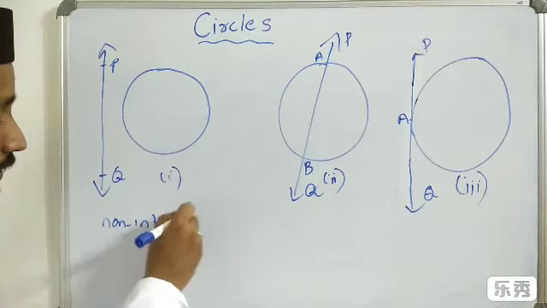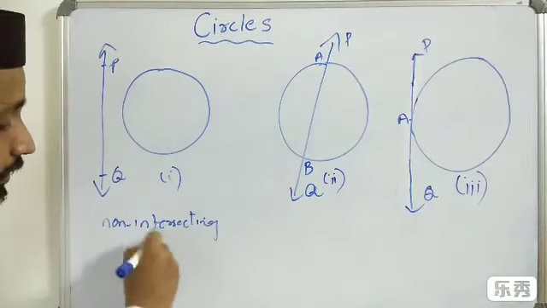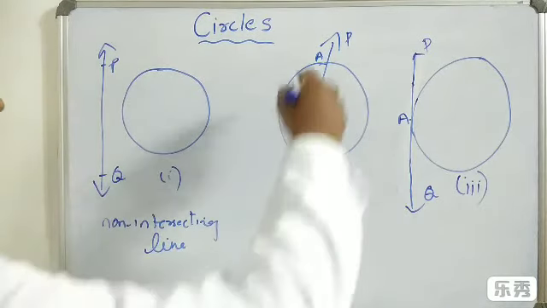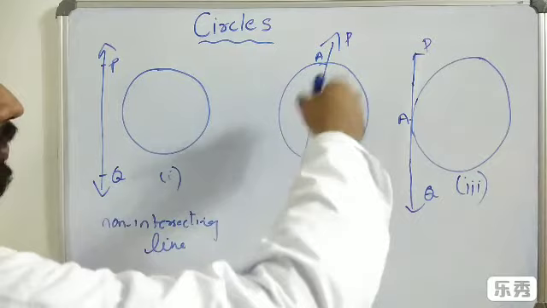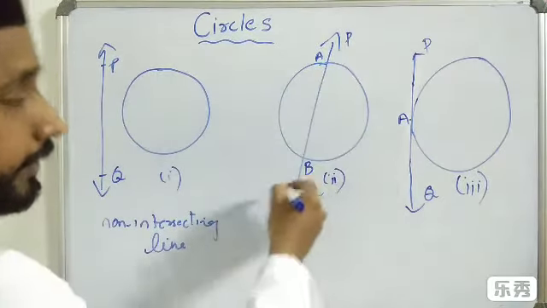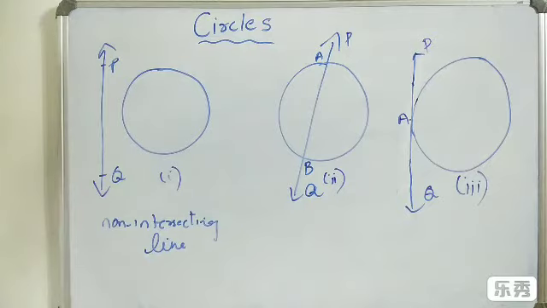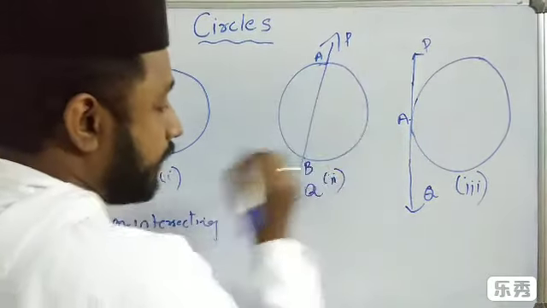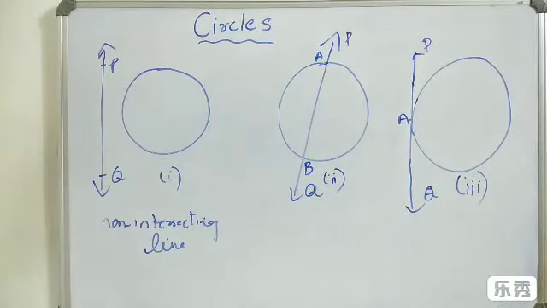In the first figure, a non-intersecting line. In the second figure, here a circle and a line. The line intersects at 2 points, A and B. So line PQ intersects the circle at 2 distinct points A and B.